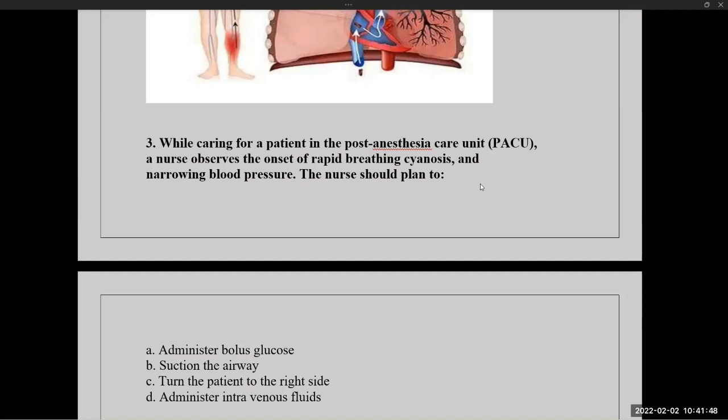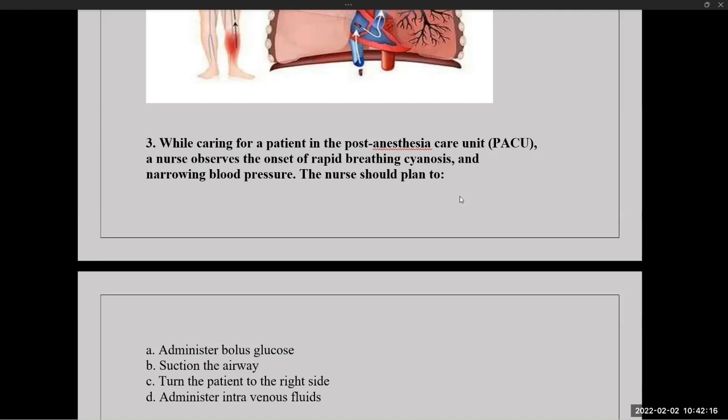Once the patient is conscious, you can provide a semi-Fowler's position, because that will always help to open the airway. But a semi-Fowler's position is only possible when the patient is awake, fully conscious. So the correct answer for this question is suctioning the airway.